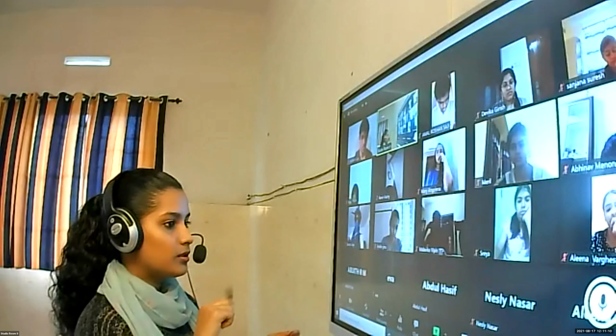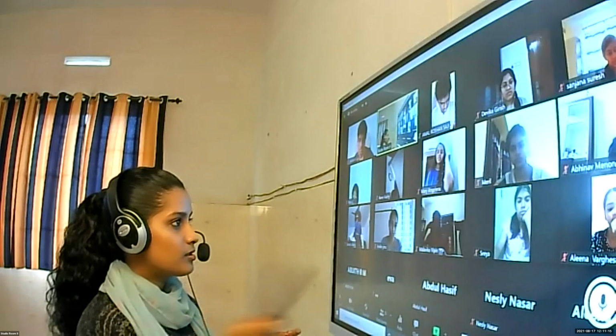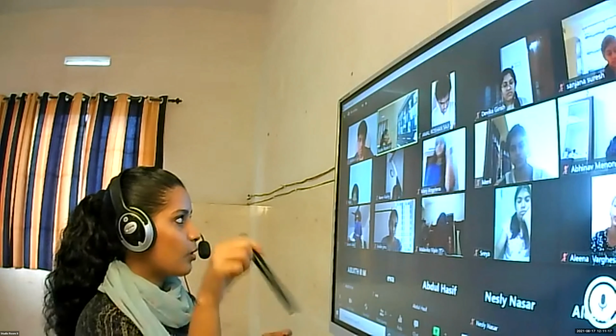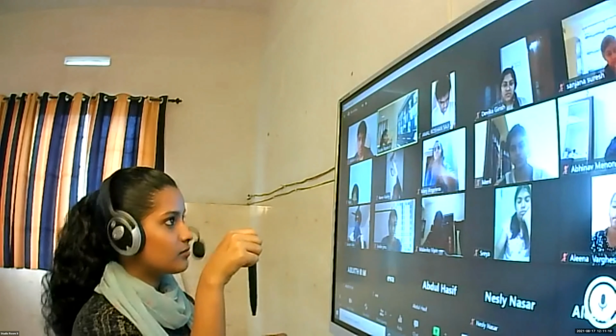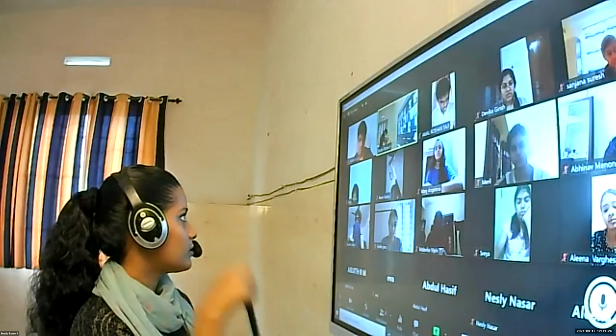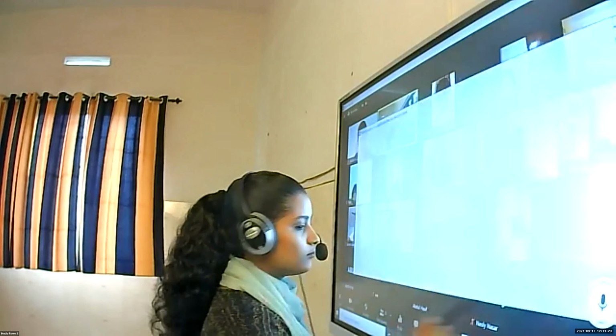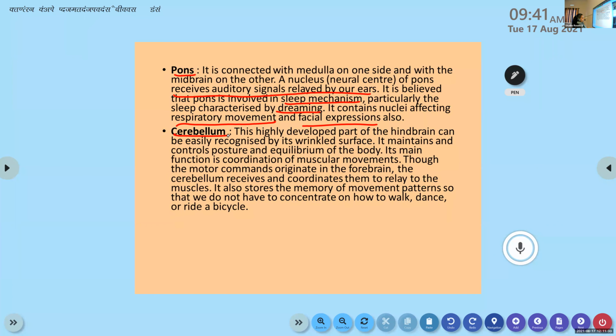Remember the cerebellum, it has a bell in it, isn't it? The center part of the bell oscillates and finally it comes to rest. It is balanced, isn't it? Neither does it go to the left side nor the right side. So remember that way: cerebellum means balance. The main function is balance. So this highly developed part of the hindbrain can be easily recognized by its wrinkled surface. It's very easy to recognize in any picture. It will have a wrinkled surface.